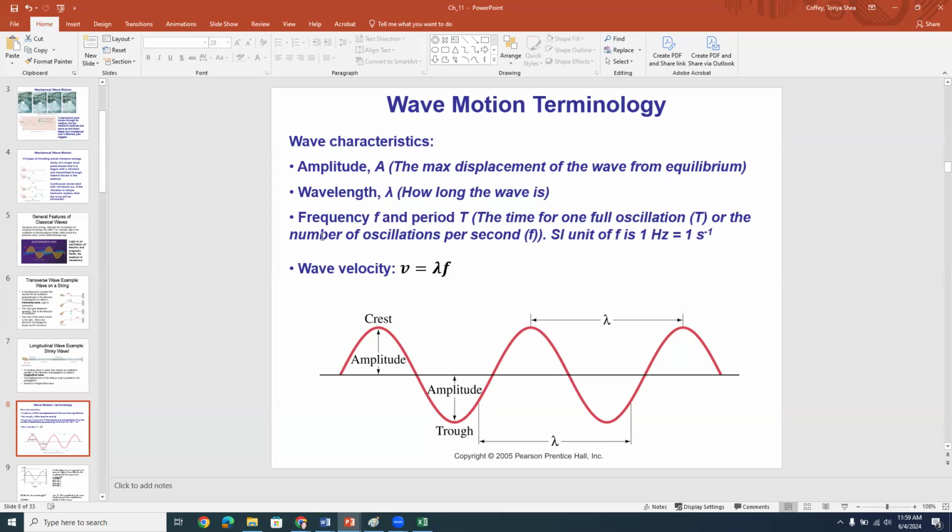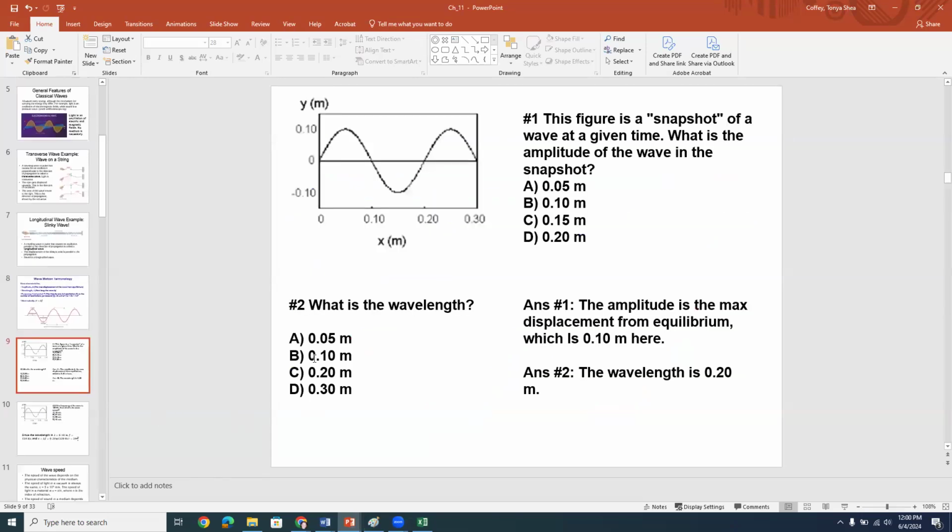And so if you think of a speed as a distance divided by a time, then the distance would be the wavelength and the time would be the period. So lambda over T, which is also equal to lambda f, and that gives you the speed of the wave, okay? So that's some of the terminology that we're going to use and some of the equations that we're going to use to describe waves. Okay, let's do a quick set of example problems here.